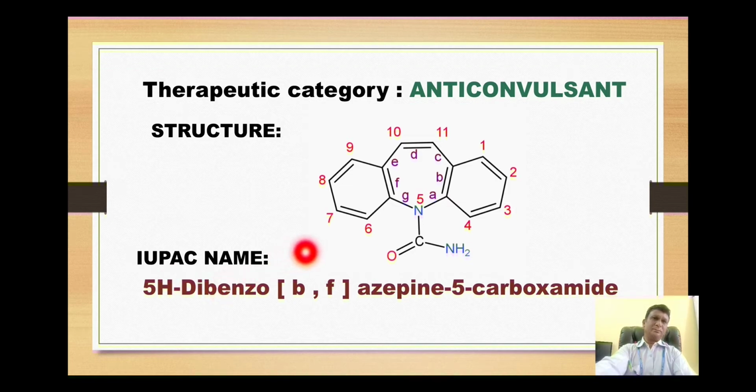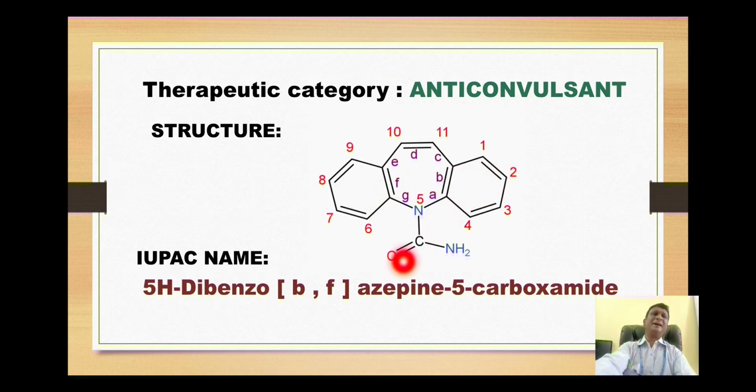dibenzo because two benzene rings are attached, and they are attached on the azepine ring, so it is called dibenzoazepine. On position number 5 we have the CONH2 group, which is called carboxamide, and it is our functional group amide. So the IUPAC name of this compound will become dibenzoazepine 5-carboxamide. Now both the